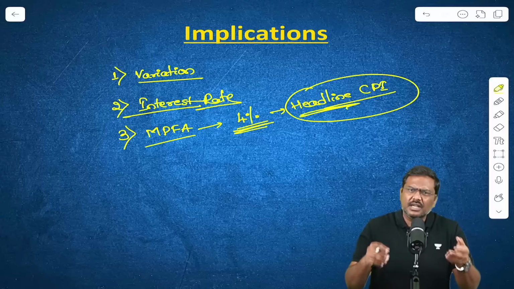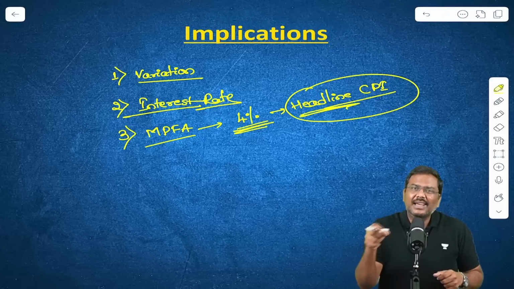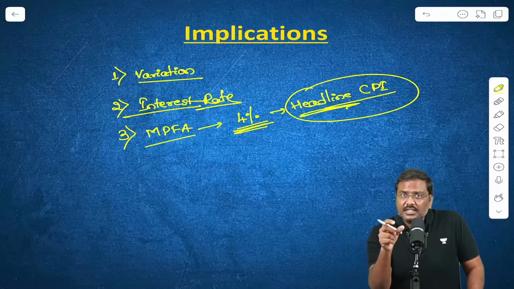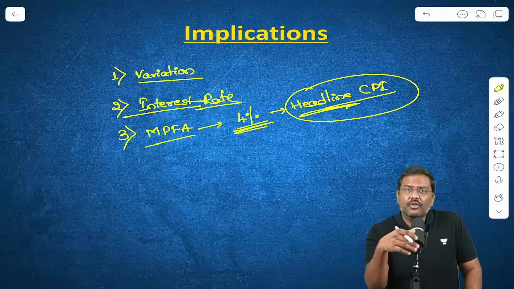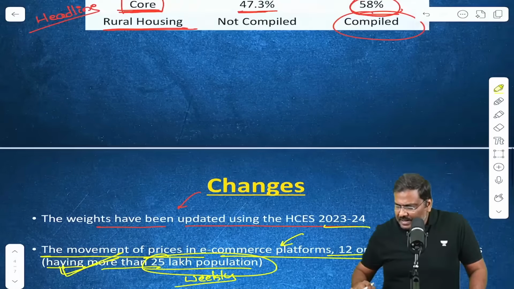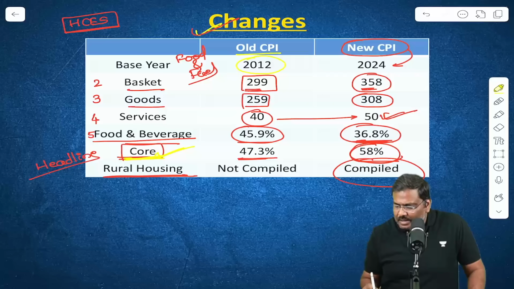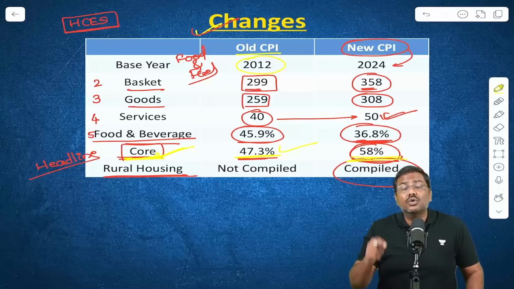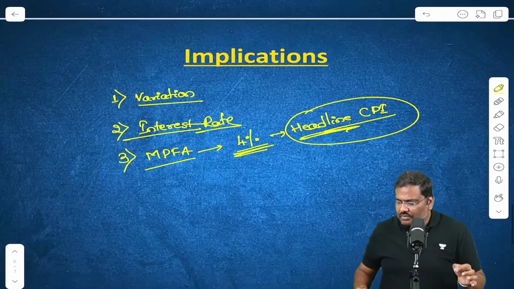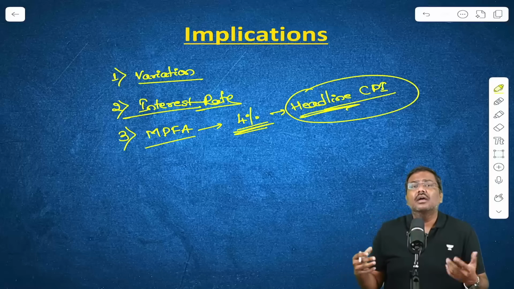In fact, the earlier economic survey also spoke about this. Of course, it did not recommend pure core. They recommended excluding some of the commodities. But either way, now look at the change in terms of weightages provided for core as well as non-core items. The weightage provided for the core items has been increased from 47% to 58%. That is almost 3/5 of the weightage of the basket essentially given for the commodities whose prices are very stable.